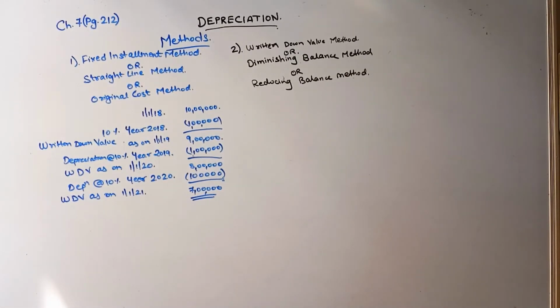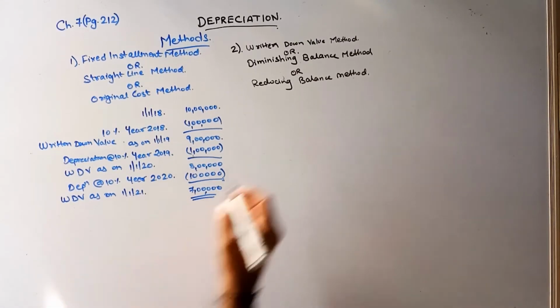You need to know the names, guys, because some might directly tell you to calculate the depreciation as per the original cost method. So you need to know what the original cost method is, and what the diminishing balance method is. It is the second method of depreciation. Now, taking the same example, I'll explain it to you with the example. It will be very easy.